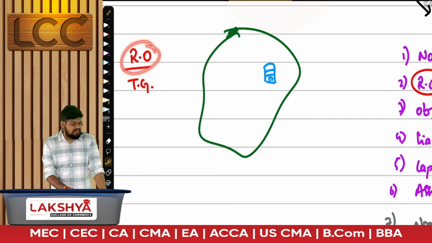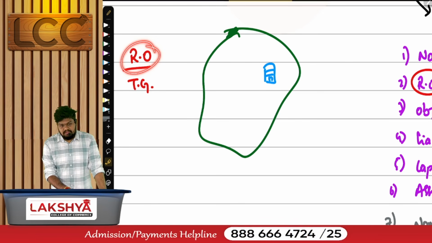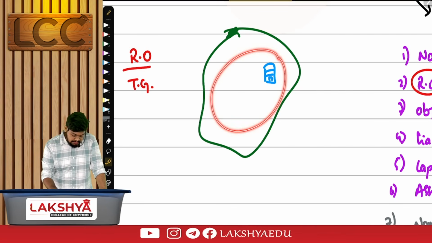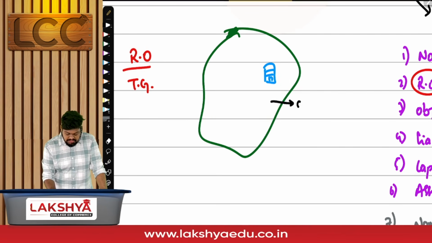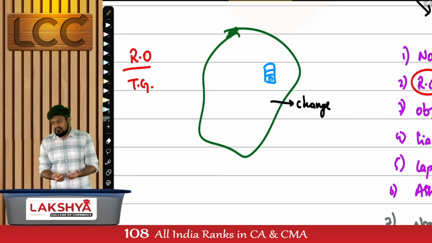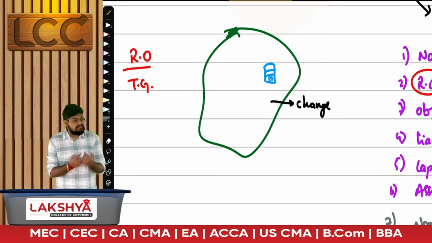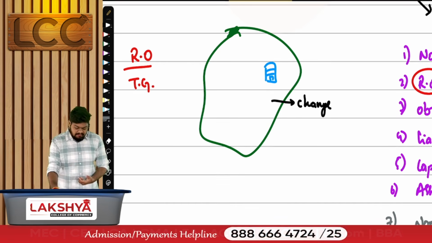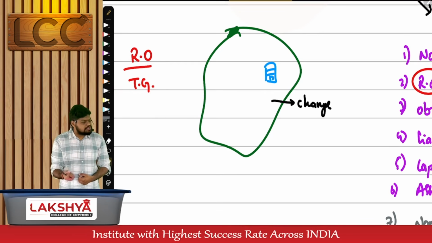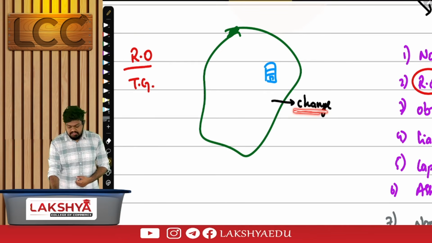No. When is alteration required? When you're shifting from one state to another state. But when you're shifting within the same state, it's a concept simply called change in the registered office. When you're shifting from one state to another state, I'll call it alteration. If it is happening within the same state, you don't have to make changes in your memorandum of association, but there's a procedure to be followed, which is called change in the registered office.